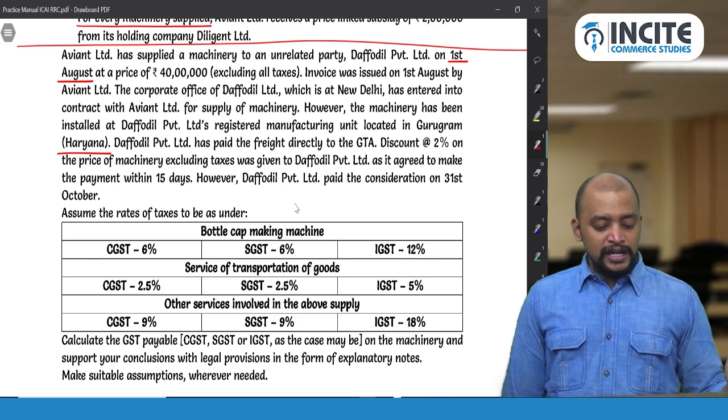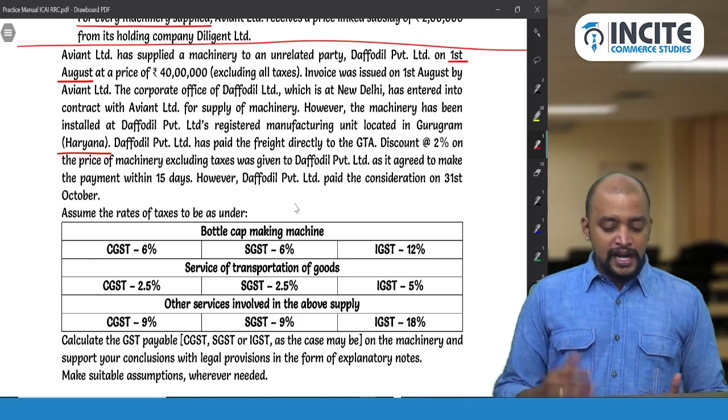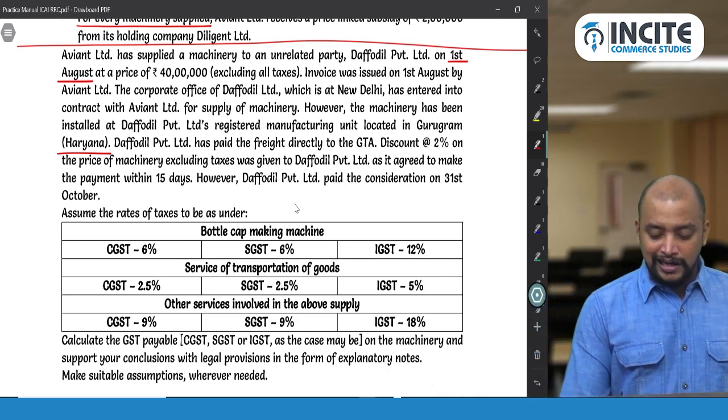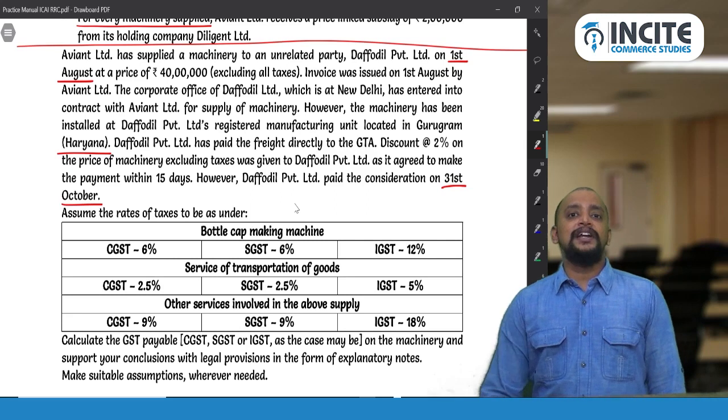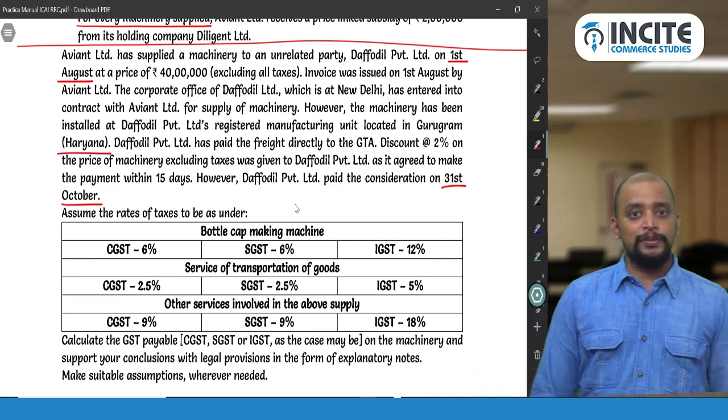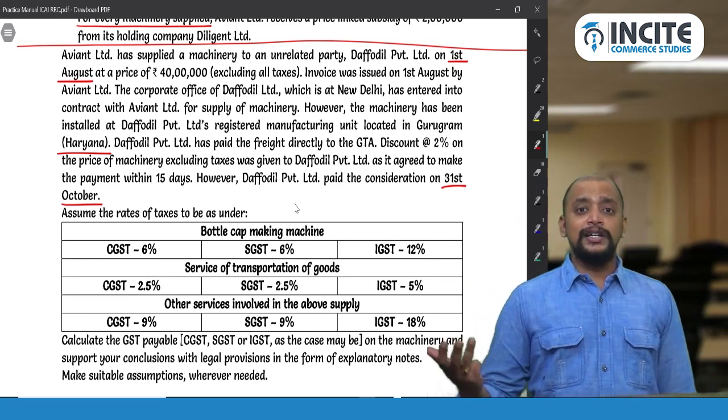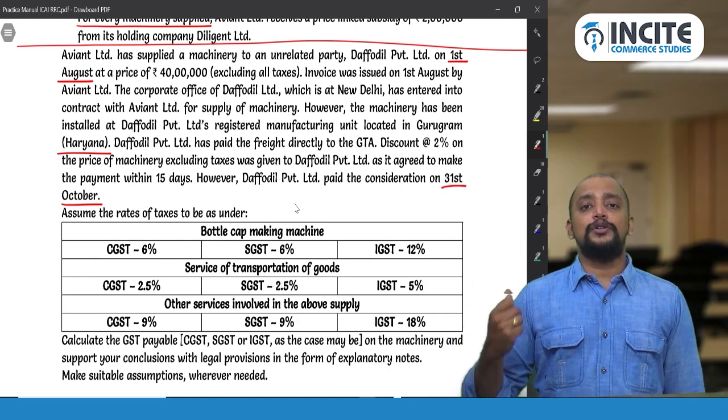And 1st August, the payment should be made by 15th August. However, Daffodil Private Limited paid the consideration on 31st October. So there is a delay. So what is the delay? By 15 days it should be paid, but it is paid in October. So it is like August, 15 days, September, October, 2.5 months.